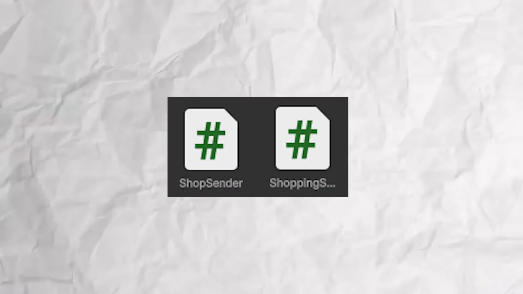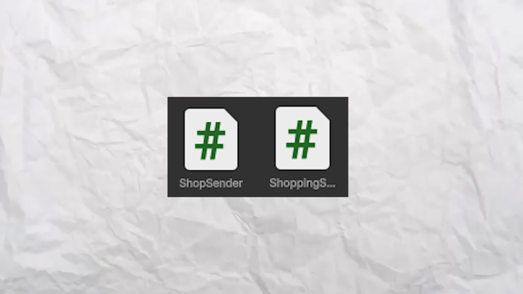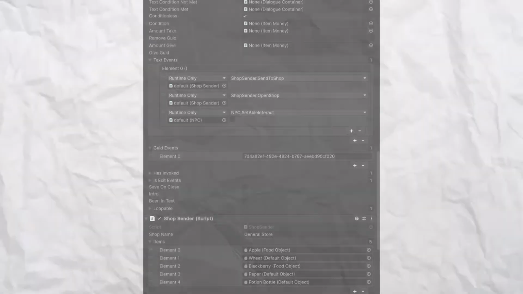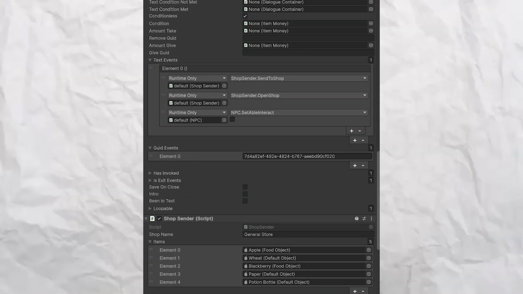As for the shop system, I made it in a similar way, with a menu triggered by a shop sender script and a shop manager. The sender sends what items to display on the shop's menu. Then, this method to send the info to the shop manager can also be called by the dialogue with the NPC extras script.